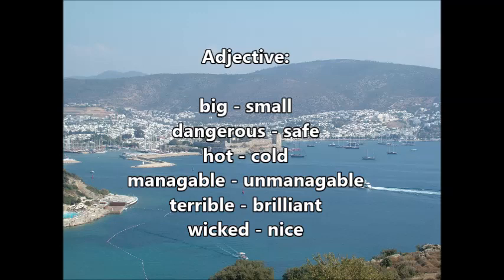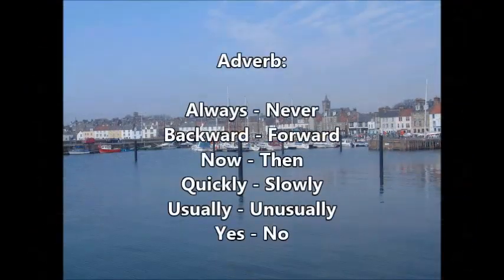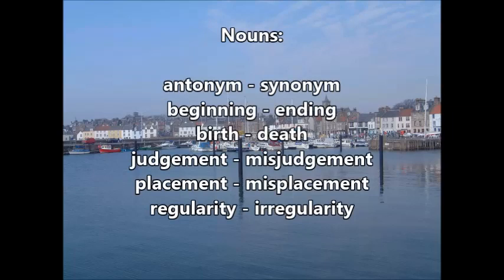Big, small, dangerous, safe, hot, cold, manageable, unmanageable, terrible, brilliant, wicked, nice. What about adverbs? Always, never, backward, forward, now, then. You can have quickly, slowly, usually, yes and no.